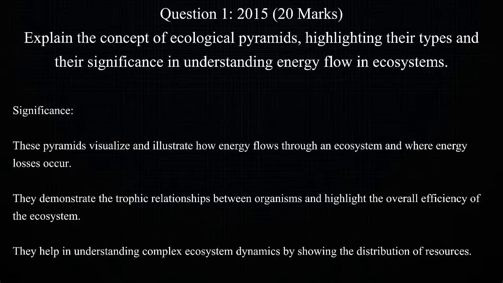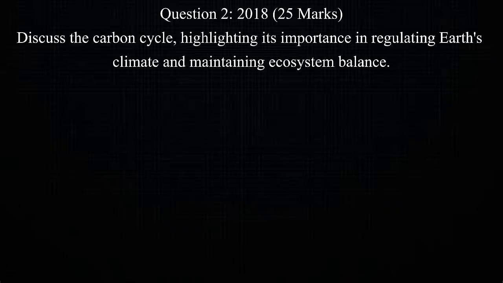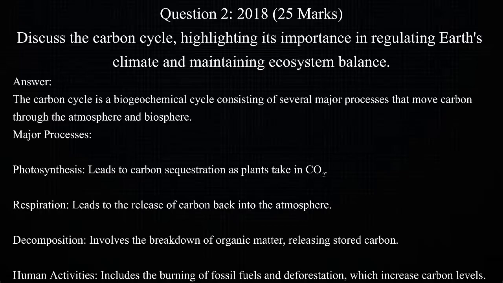Now, its significance. It illustrates energy flow and losses, demonstrates trophic relationships, highlights ecosystem efficiency. Ecological pyramid visualizes energy flow, helping understand ecosystem dynamics. Next question. We're asked to discuss the carbon cycle, highlighting its importance in regulating Earth's climate and maintaining ecosystem balance for 25 marks. Now, the carbon cycle.